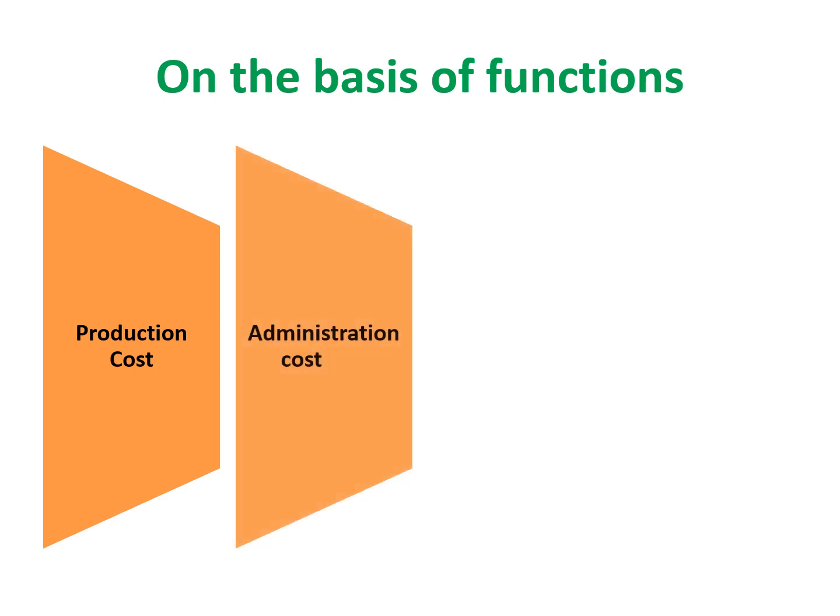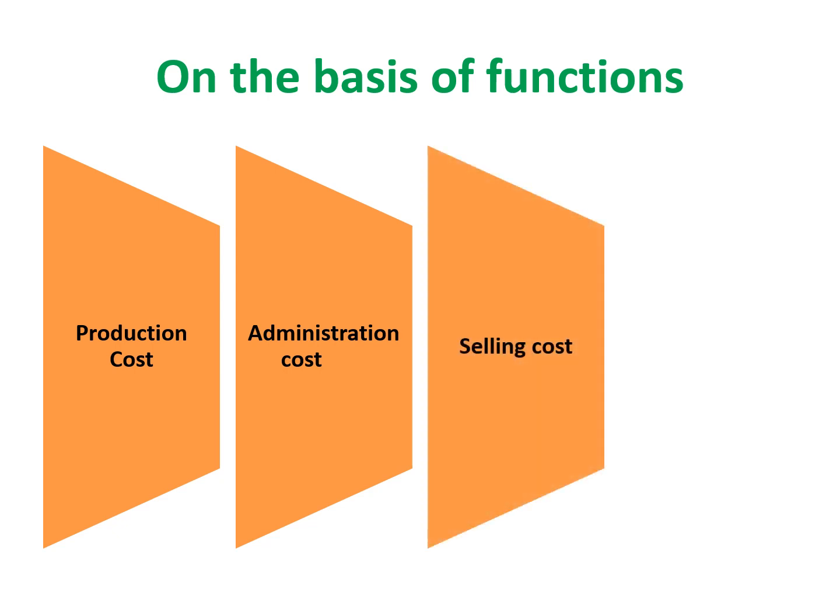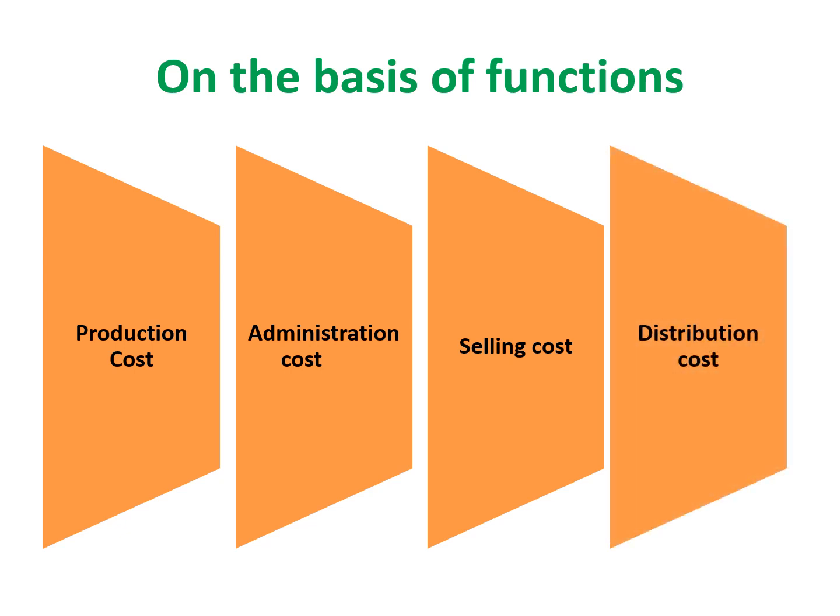And the next type of cost on the basis of function is administrative cost. Administration cost is incurred for overall planning, organizing, and control of the enterprise. And the third cost is selling cost. Selling cost is the cost of seeking to create and stimulate the demand and securing orders. It's known as selling expenses and selling overheads, which comprise all expenses of the selling department, including product planning and advertising.